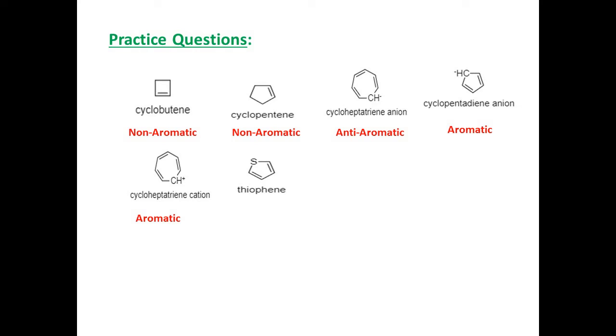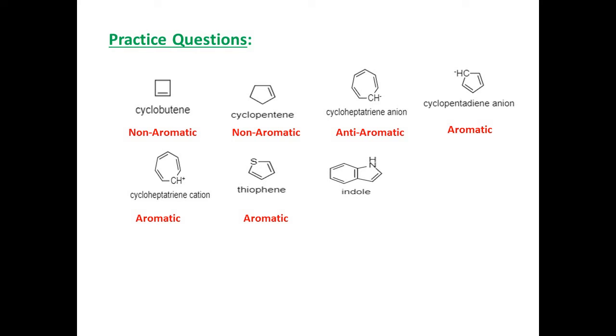In thiophene, sulfur contains 2 lone pairs of electrons. One lone pair of electrons is involved in resonance. So there is resonance between one lone pair of electrons from sulfur and the pi bonds and there are 6 pi electrons, 4 electrons from the 2 double bonds and 2 electrons from the lone pair that is involved in resonance. So this molecule is aromatic.